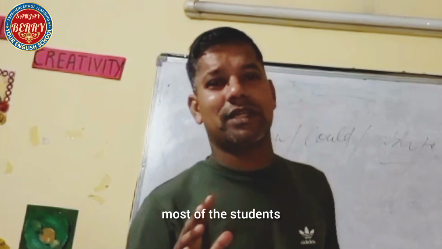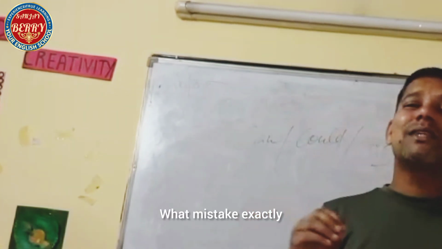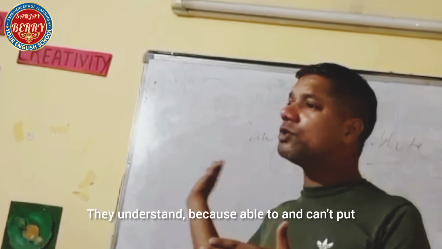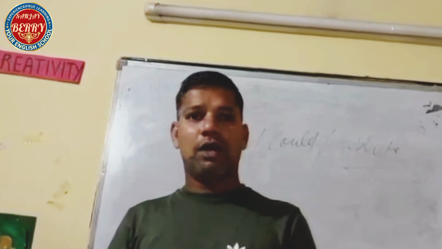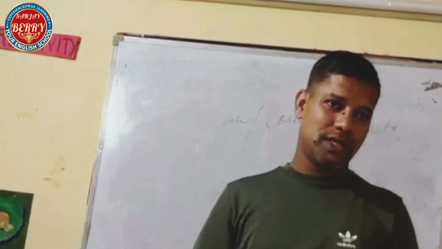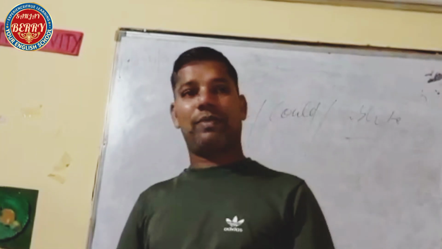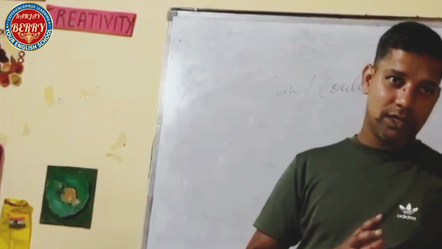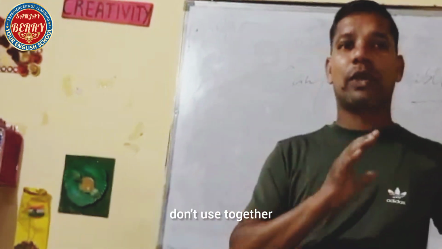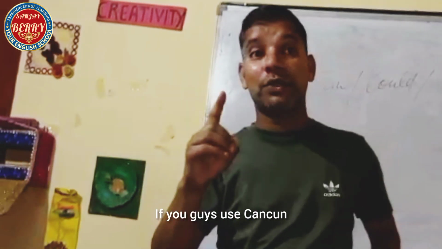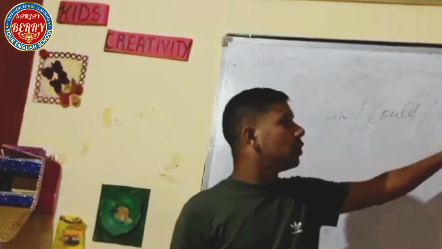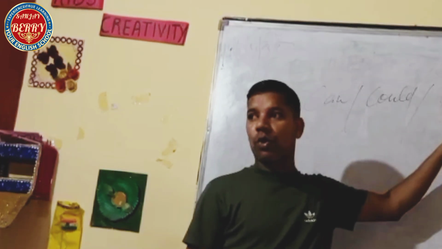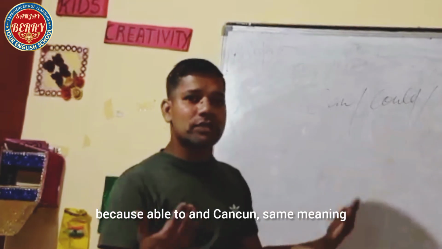Most of the students, they make a mistake. What mistake exactly? They use able to and can, could together. Never use them together. It's a murder of English. So don't use them together. If you use can, could, don't use able to, because able to and can, could have the same meaning.